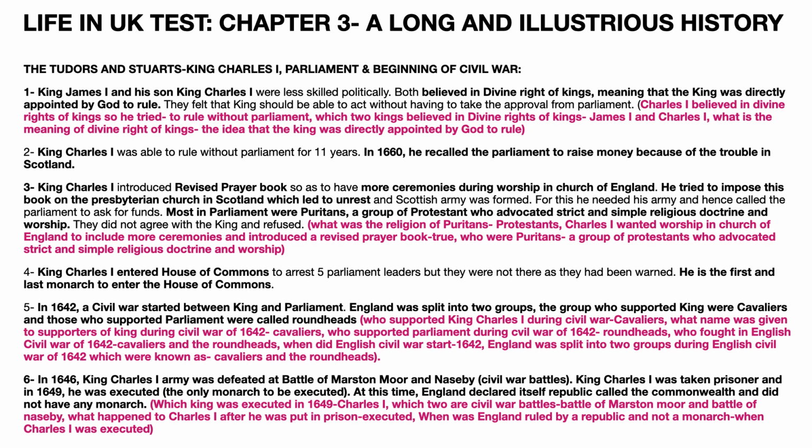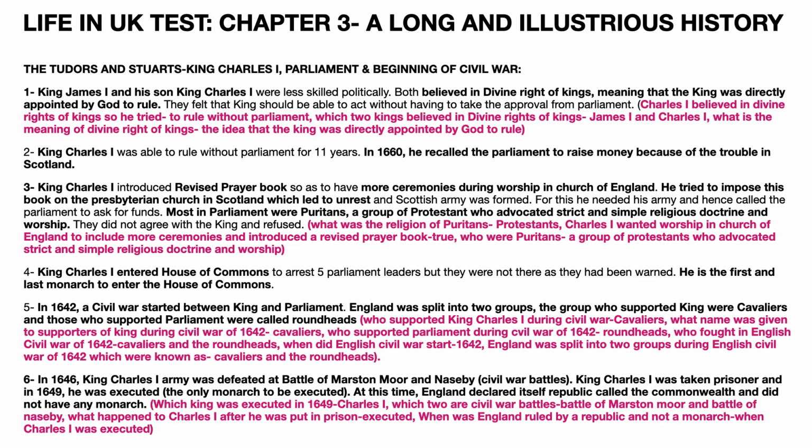The question asked is, who supported King Charles I during civil war? The answer is Cavaliers. Question is, what name was given to the supporters of the king during civil war of 1642? Again, the answer is Cavaliers. Question is, who supported Parliament during Civil War of 1642? The answer is Roundheads. Question is, who fought in the English Civil War of 1642? The answer is Cavaliers and the Roundheads.